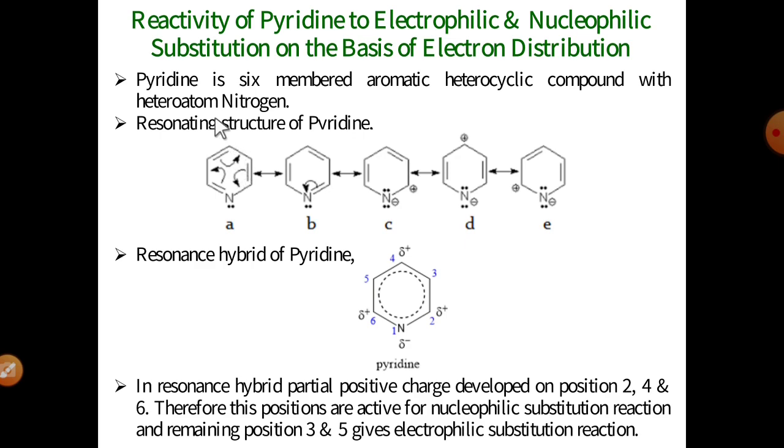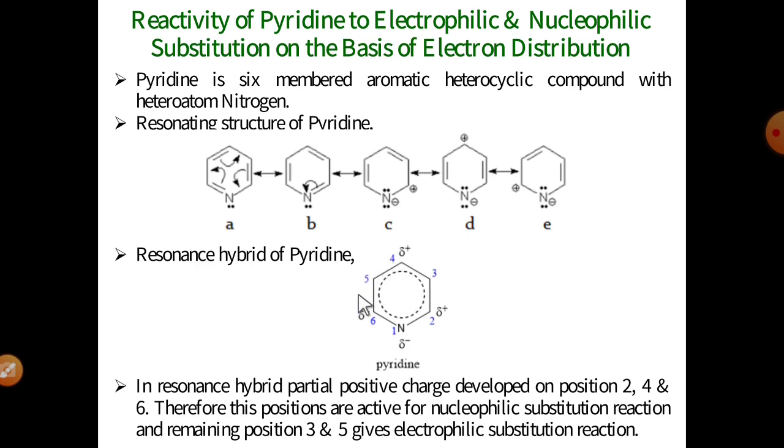See, in the resonating structures of the pyridine molecule, position 2, position 4 and position 6 gain partial positive charge, and the remaining two, position 3 and position 5, are neutral positions.